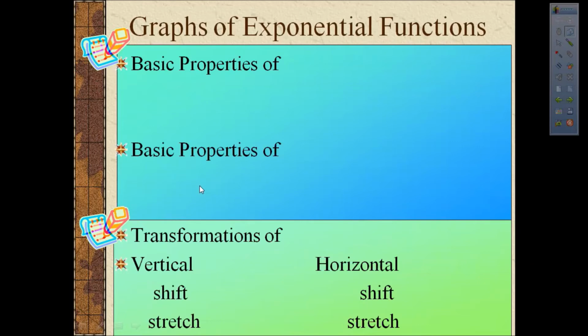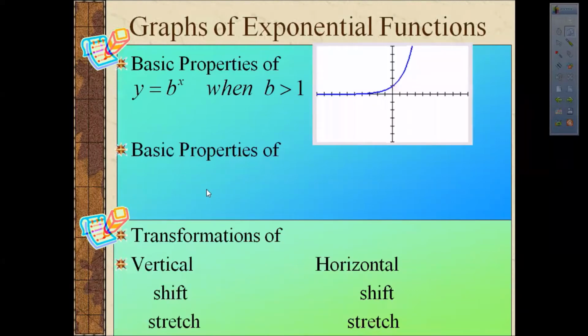Here are the basic graphs we expect for an exponential function. This is when b, the base of the exponential function, is greater than 1. We see what we call exponential growth. When the base b is between 0 and 1, we see a different pattern, which we call exponential decay.